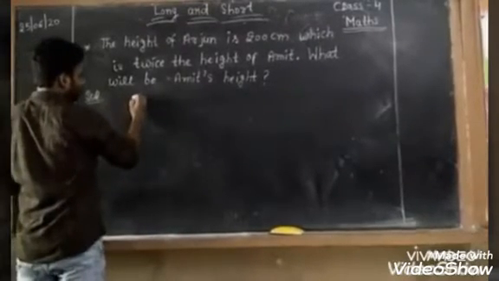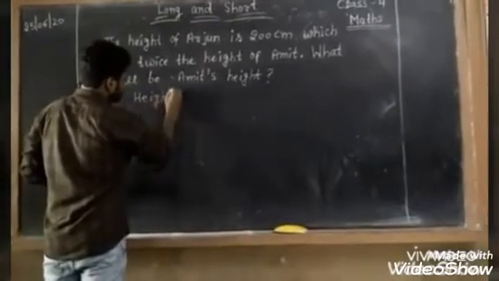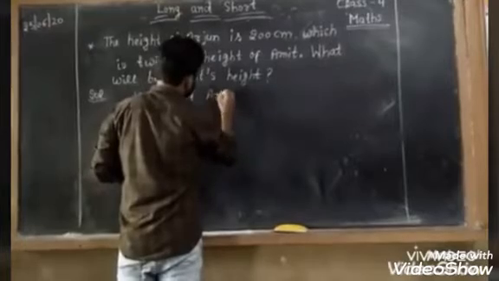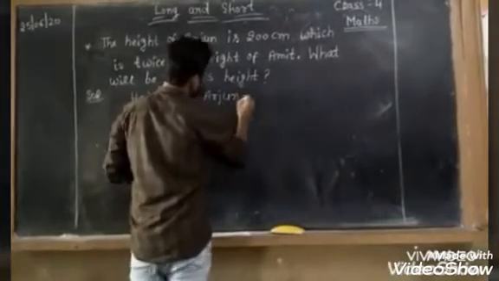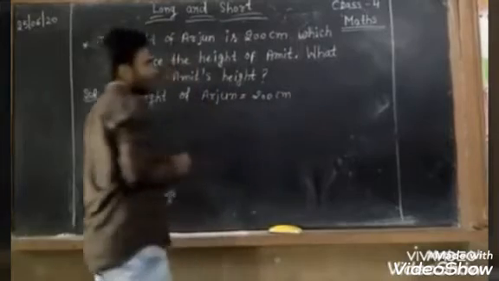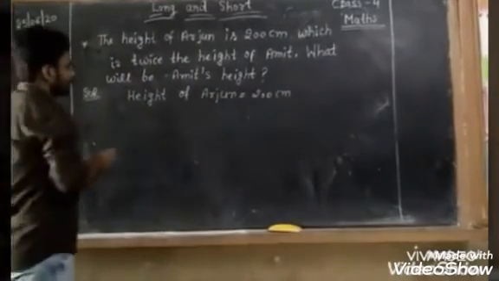Height of Arjun, tell me. Yes, it is 200 centimeter. Height of Arjun is 200 centimeter, which is twice the height of Amit. Now the height of Amit.